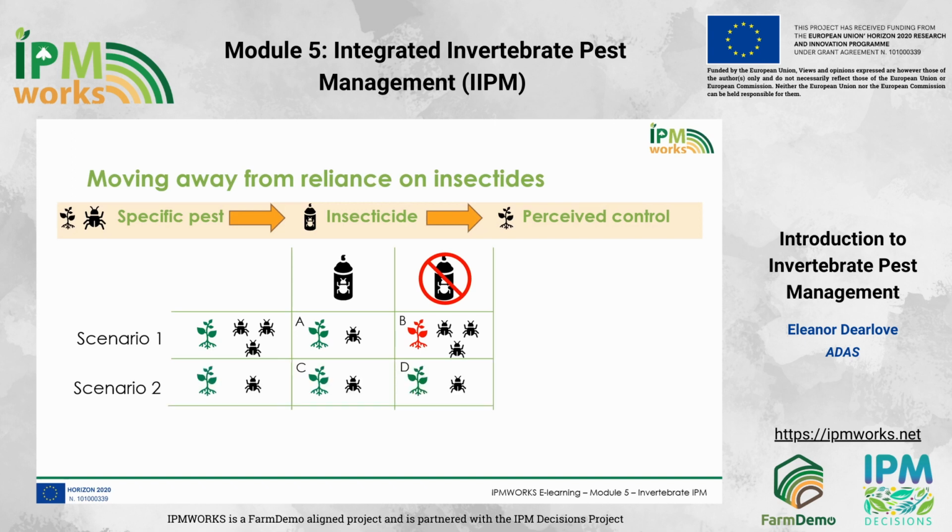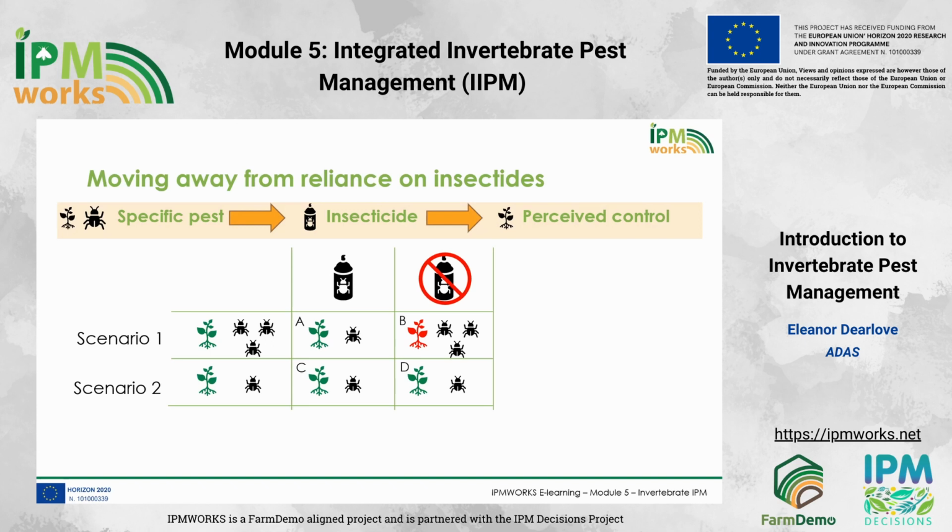In our second scenario, a pest is targeted, but this time the pest was not a threat to the crop. However, if we look at the outcome in outcome box C, the result of applying the insecticide is the same as outcome A. Few of the pests are seen and the crop is healthy. This may therefore be interpreted as a success, but in fact the insecticide application was not necessary, and not applying anything would have had the same outcome, i.e.